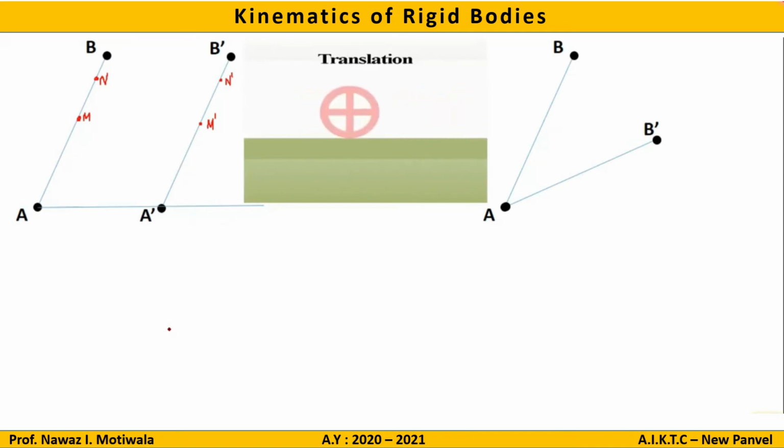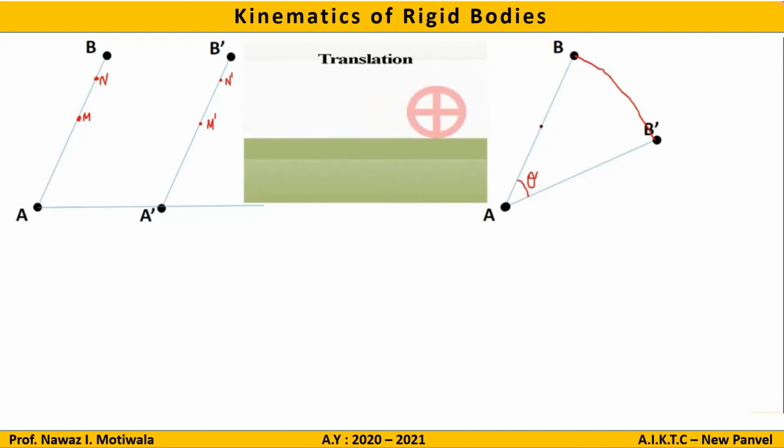Now as we have seen in the previous motion, that is translation, the linear velocity of all the points on the body remains the same. Now let us try to figure out what will be the case in rotational motion. For this, again let me consider this point B. This point B, when performing motion from B to B dash, has subtended one angle, let us say theta. Or in simple words, I can say the body has performed a displacement through an angle theta from point B to B dash.